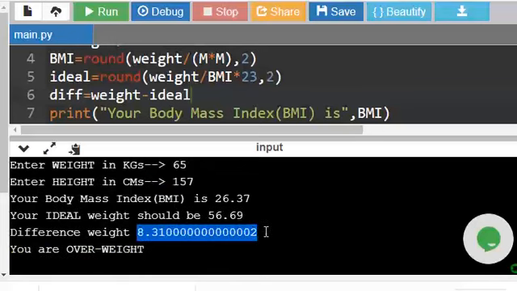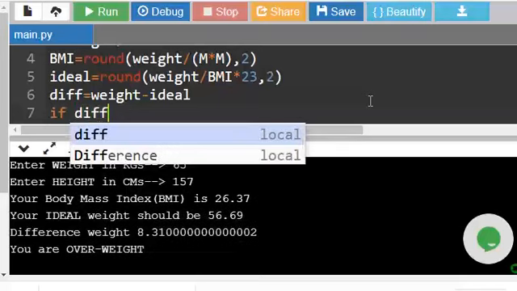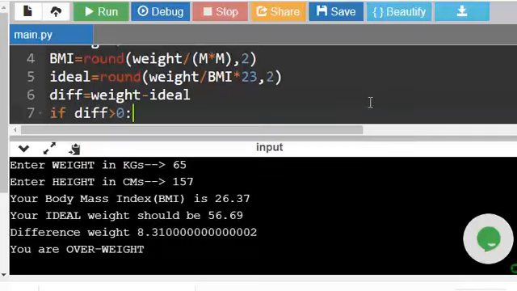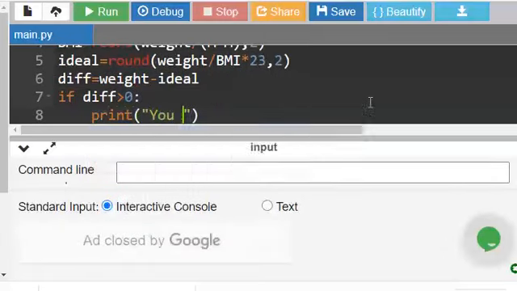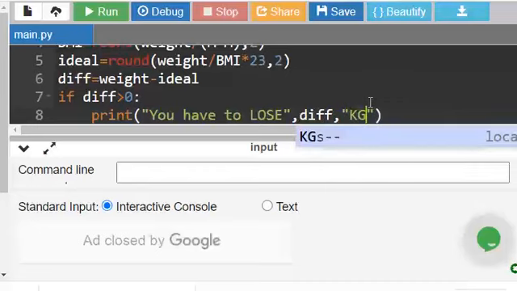But it is not saying whether it is more or less, right? So 65 is your weight, 56 is the ideal weight, this is the difference. If it is positive, it means you have to lose this weight. So let us see, if diff greater than 0 colon, print you have to lose diff kgs.